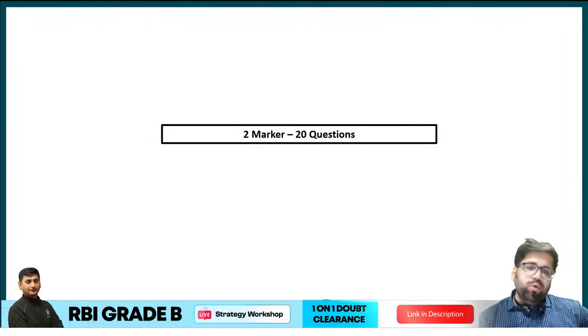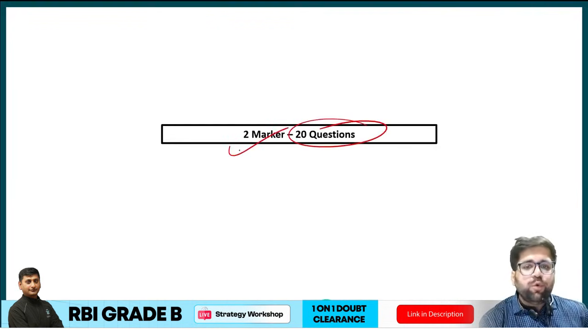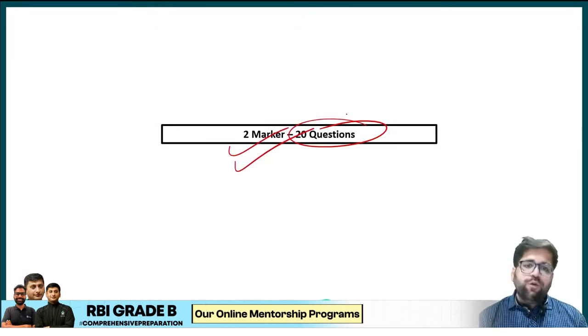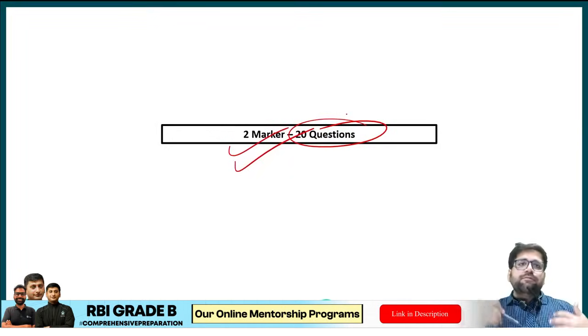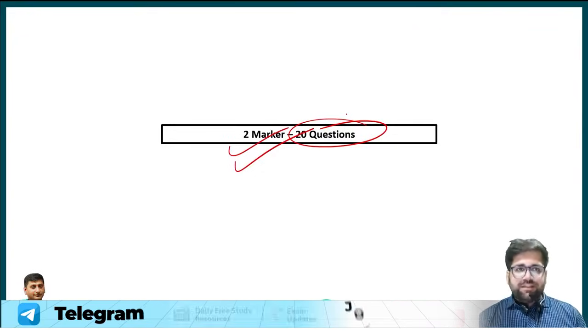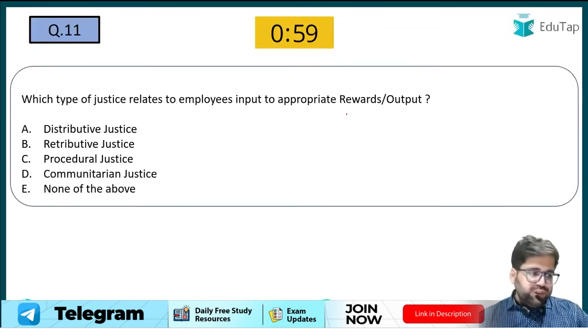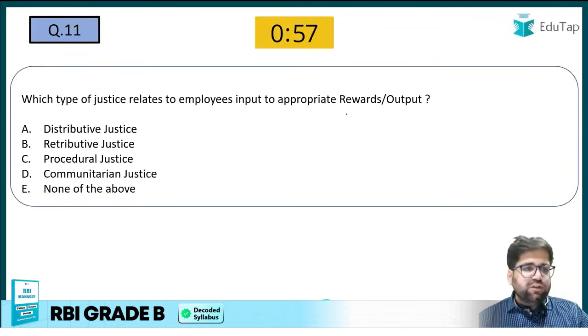Now let's come to the 20 questions of 2 marks. Again, this is the most scoring part of your paper, and if you are able to rightly select 18 questions, which means 36 out of 40, then you are doing great. Question number 11, my friends, is on your screen.